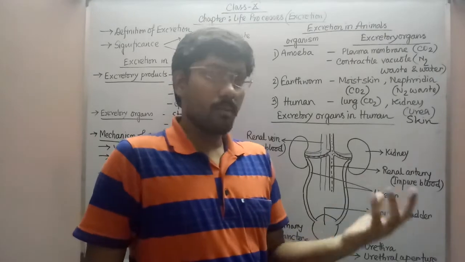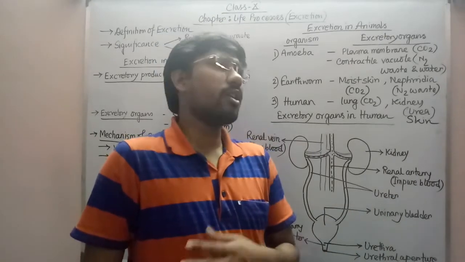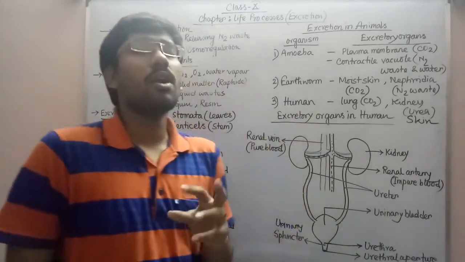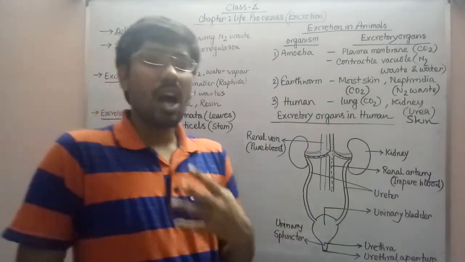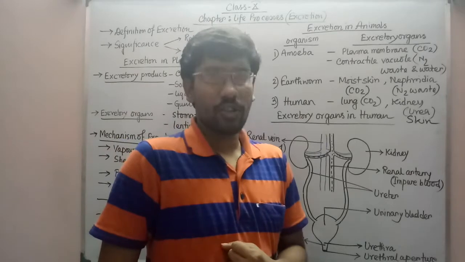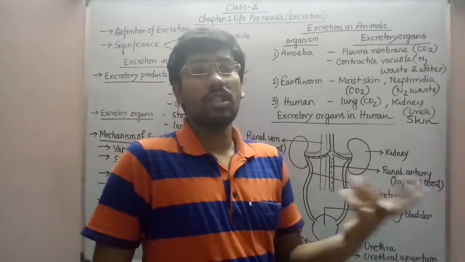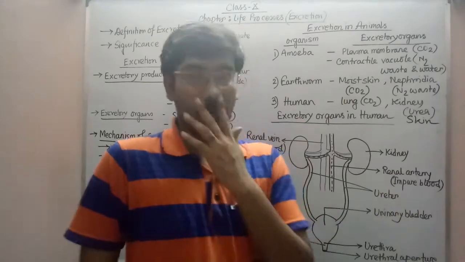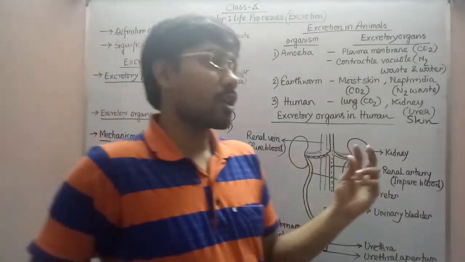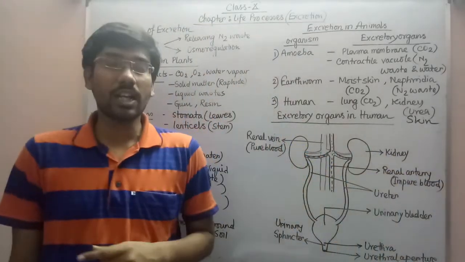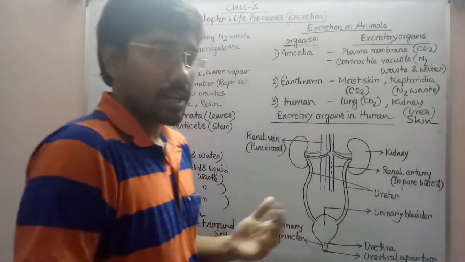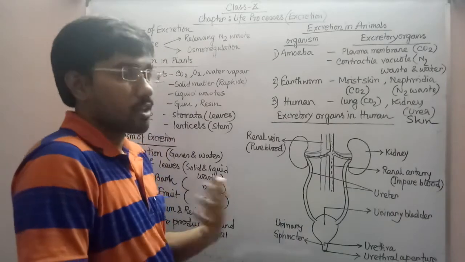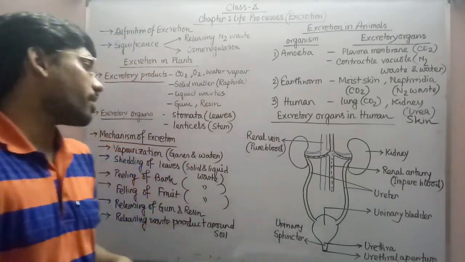When the medium or intermediate quantity of urine is there, at that time also it remains in contracted condition. But when the entire urinary bladder is filled with the urine, at that time we can't tolerate the pressure. So at that time this muscle or this sphincter gets released or relaxed, and automatically the urine will come out. Obviously this specific urinary sphincter muscle contraction and relaxation is controlled by our brain, and that is commonly known as micturition reflex, because urination can also be called micturition. Releasing urine is commonly known as micturition or urination.